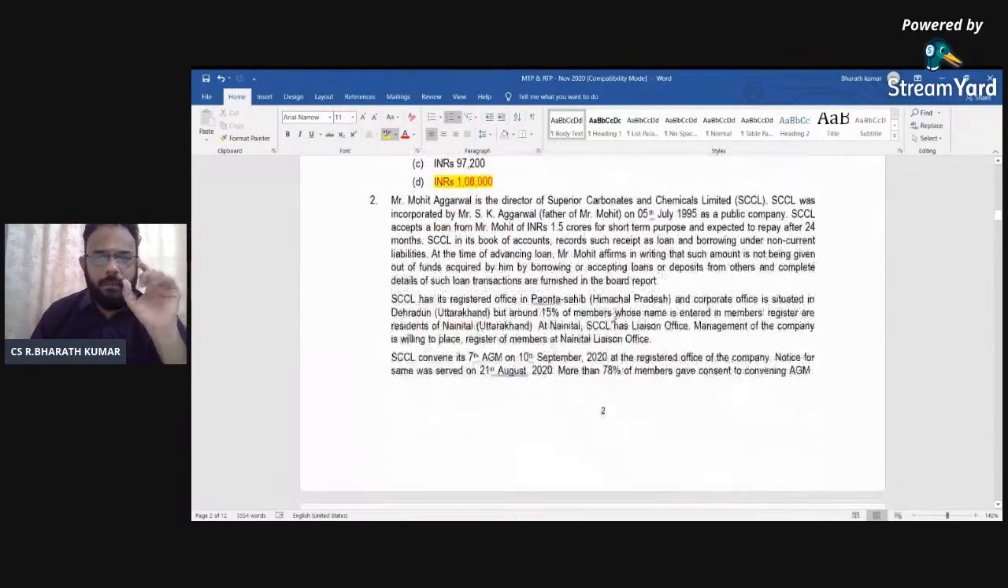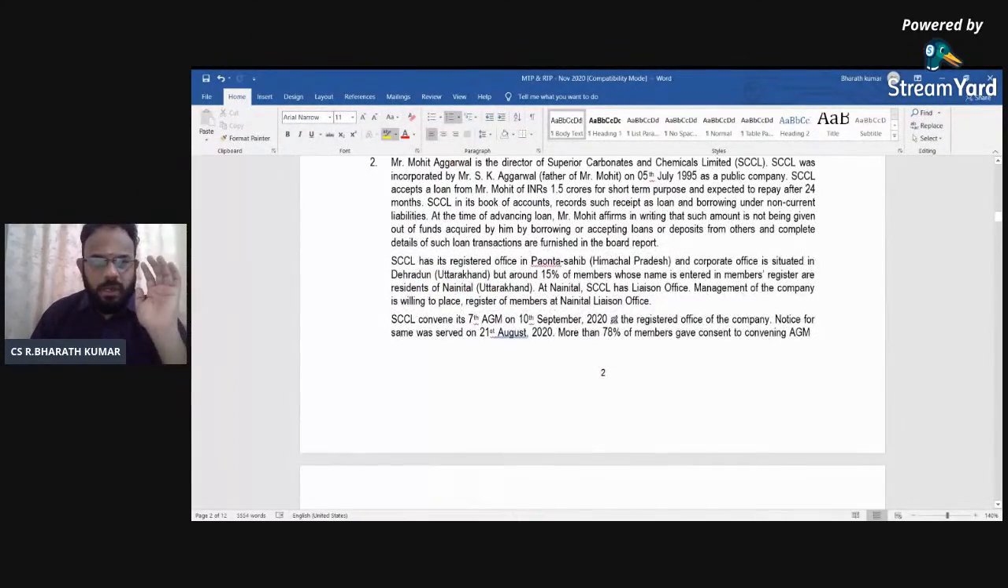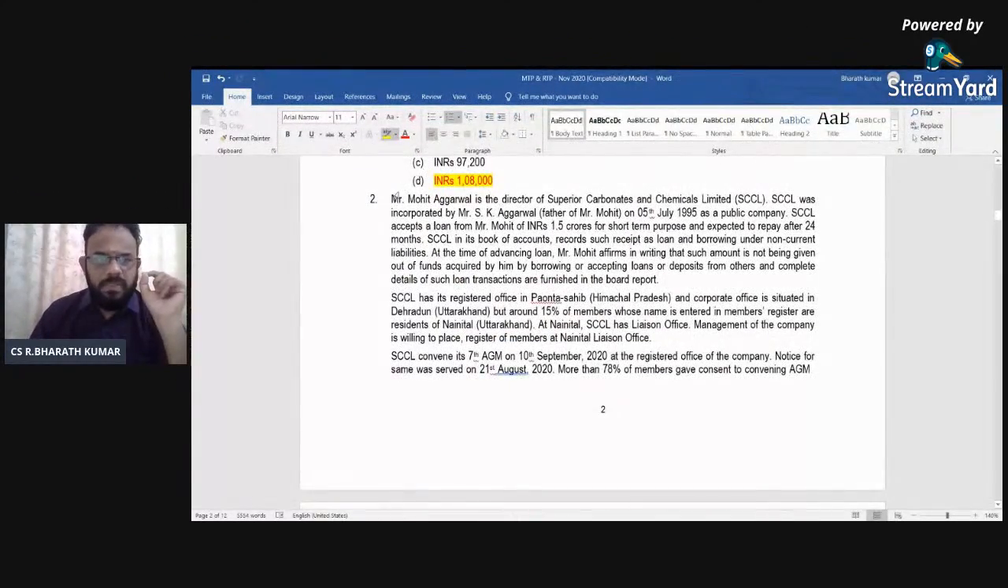They are talking about 2-3 cases they wanted to cover. See the next one, Mr. Mohit Agarwal case. Okay, so what is he? He is a director. Second, he acts as a public company. He accepts a loan from Mr. Rohit of rupees 1.5 crores. So the second party is going to be SECL. SECL is the company, and the company accepts a loan from Mr.